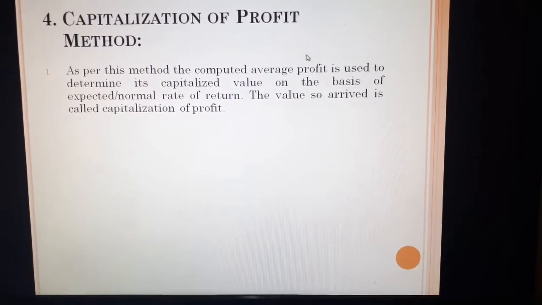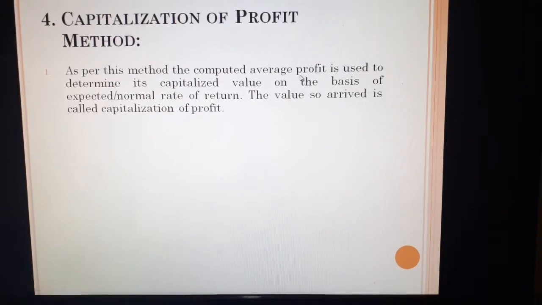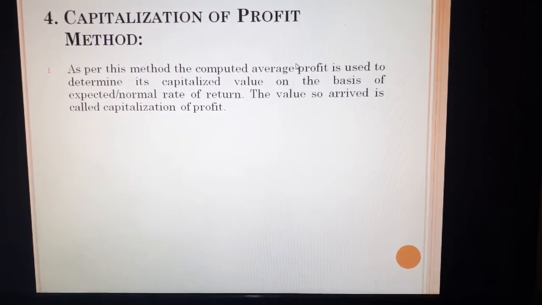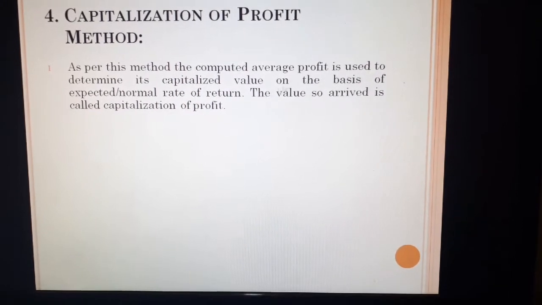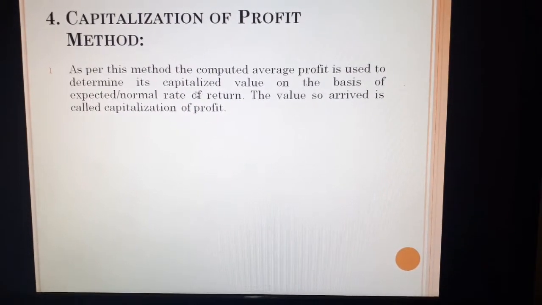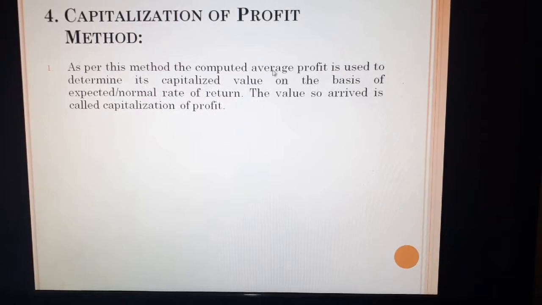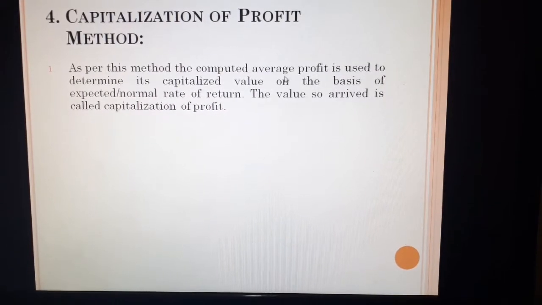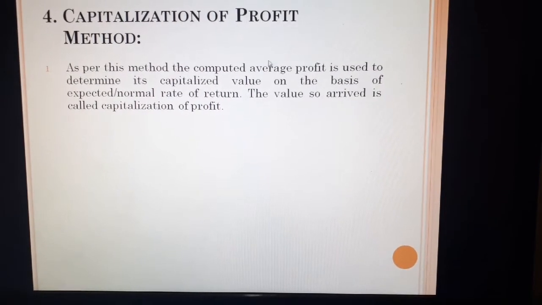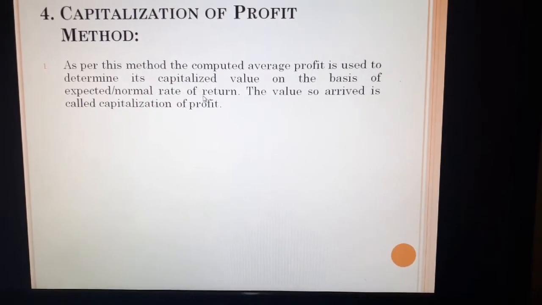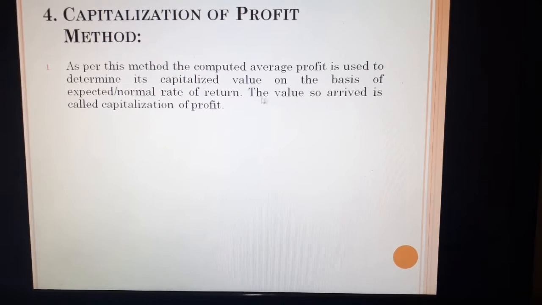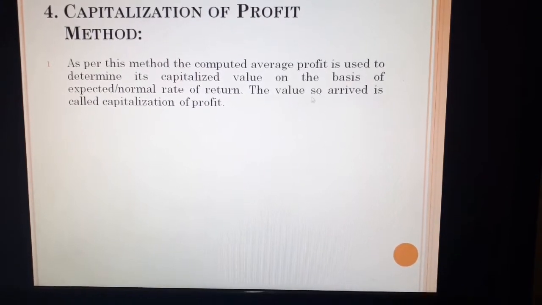So whatever average profit has arrived, after finding it with the help of the average profit method or weighted average profit method, next we have to find the capitalized value of the average profit, and this is done with the help of the expected or normal rate of return. Thus the value so arrived is called capitalization of profit.